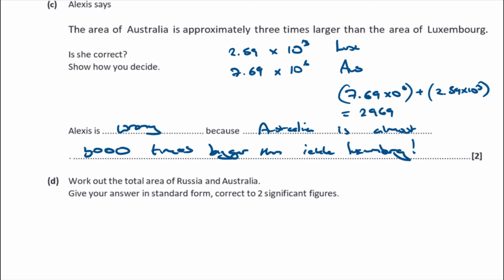You don't have to write equals if you don't want to. Right, so Australia is almost 3,000 times bigger. I didn't write my 3 very well there either. 3,000 times bigger than Luxembourg.